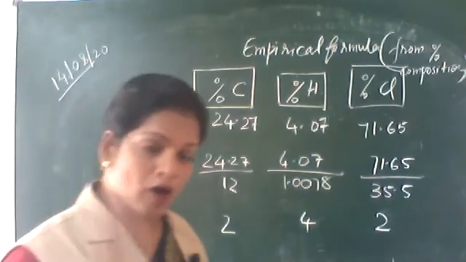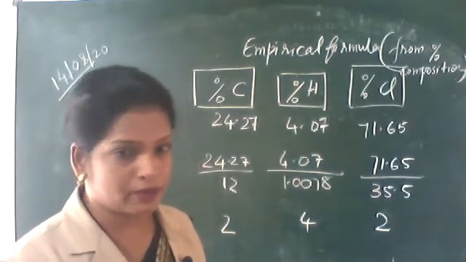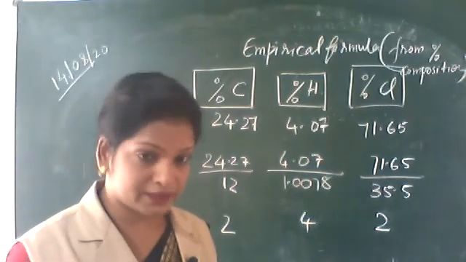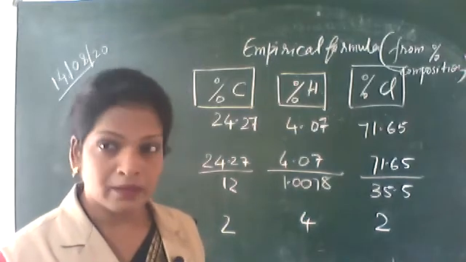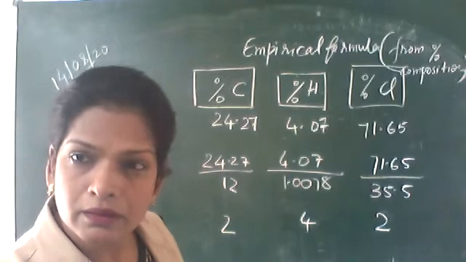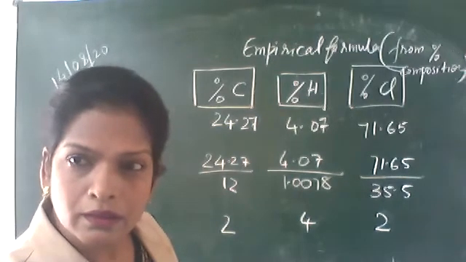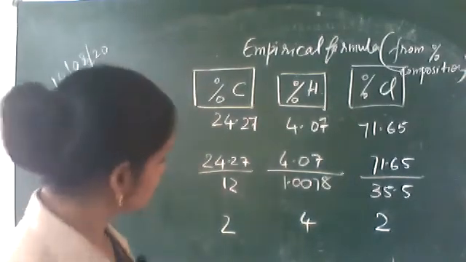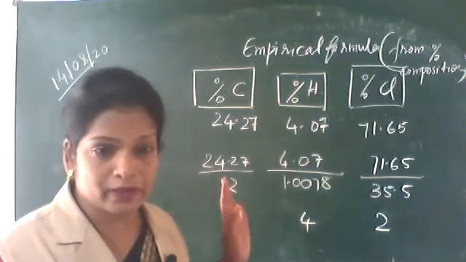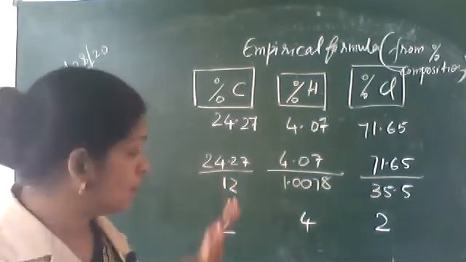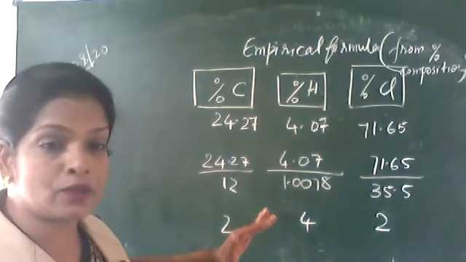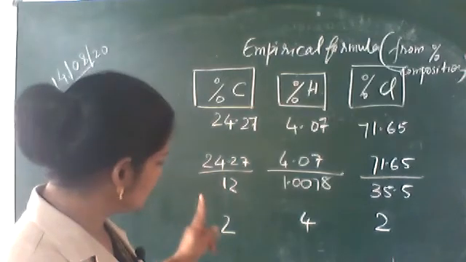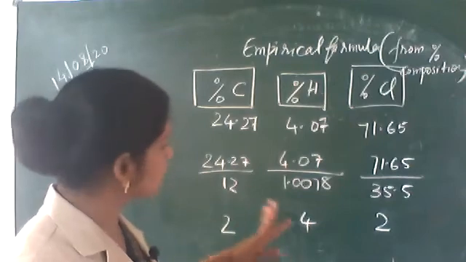If there is a common number that will be fixed for that molecule, like in the case of glucose, C6H12O6, then the molecular formula will have that 6. If it is there in the molecular formula, then you have to write in that format only. But first you have to start from the simplest whole number ratio. So this is C2H4Cl2.